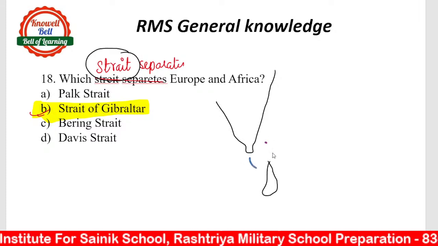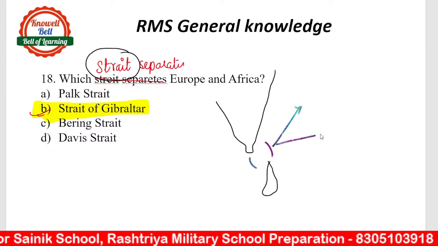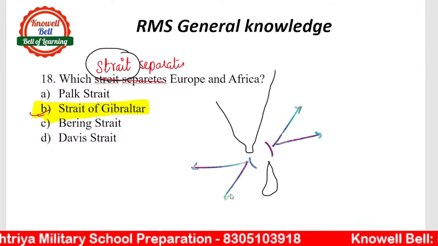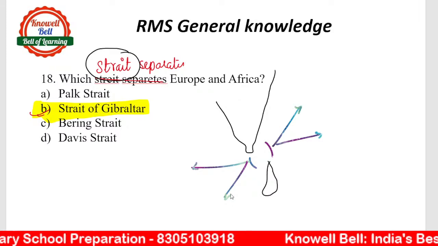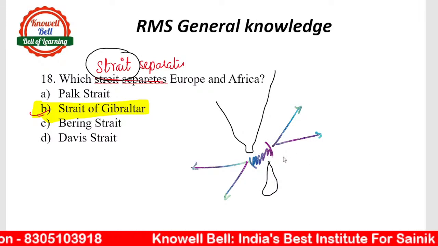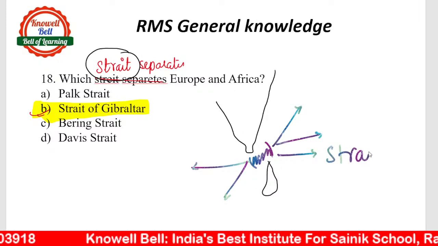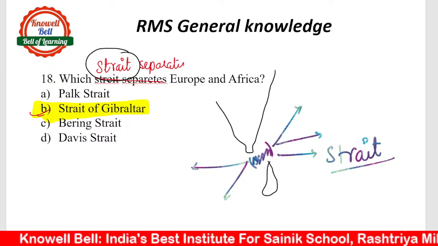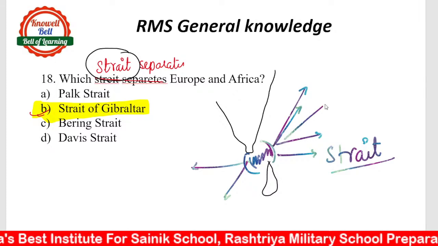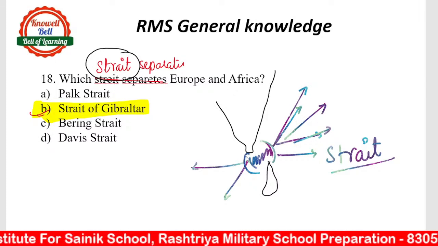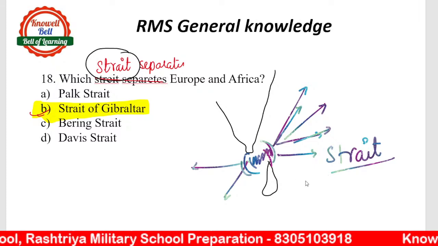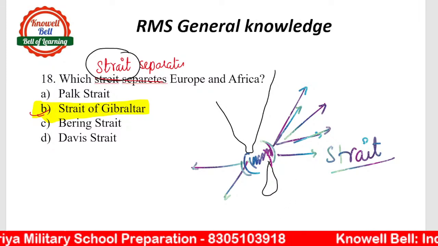This narrow piece of sea connects to this huge piece of sea, and here too. A narrow piece of ocean that connects two larger oceans on both sides, we call it a strait. If you look at the map of India, between India and Sri Lanka there is a small portion of sea that connects on both sides to two larger waters, like the Bay of Bengal on one side and the Gulf of Mannar on the other. That's why we call it a strait.